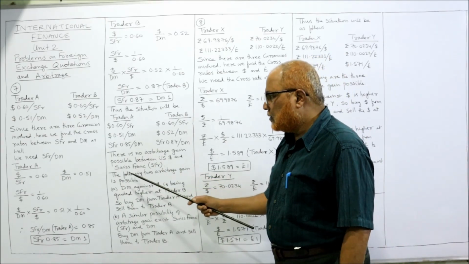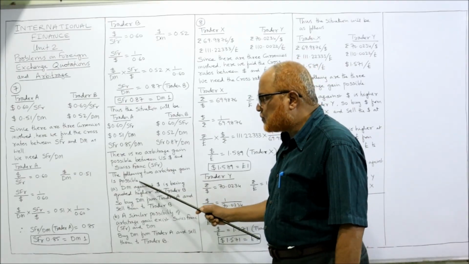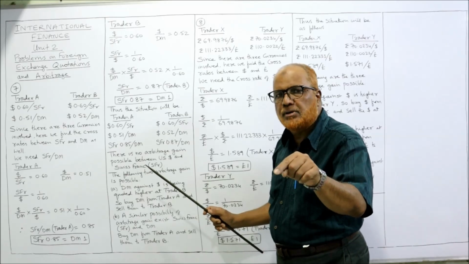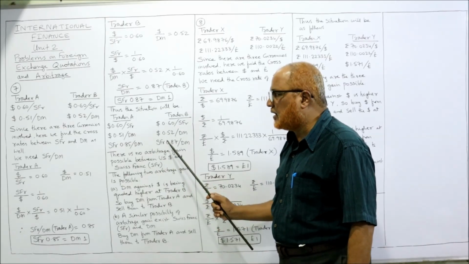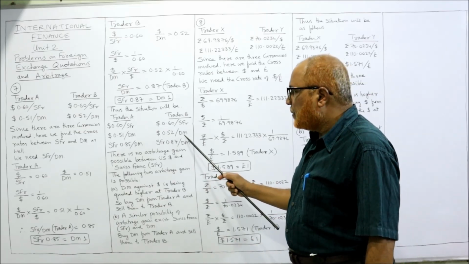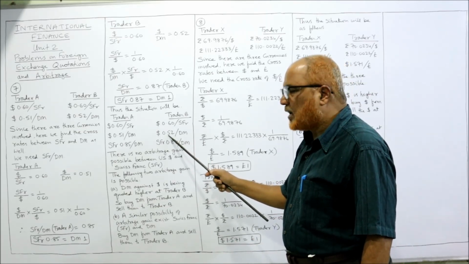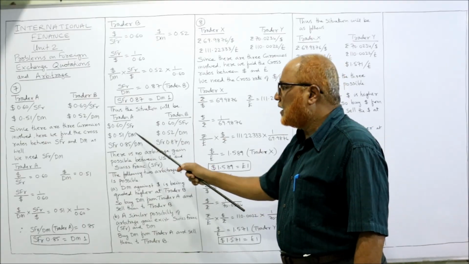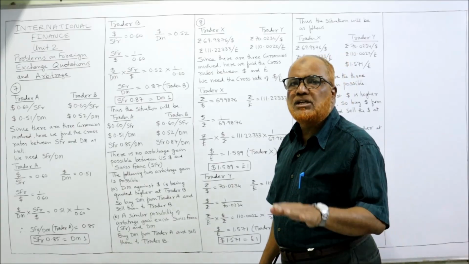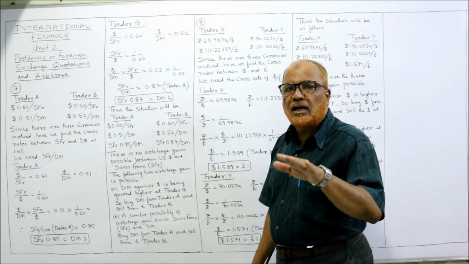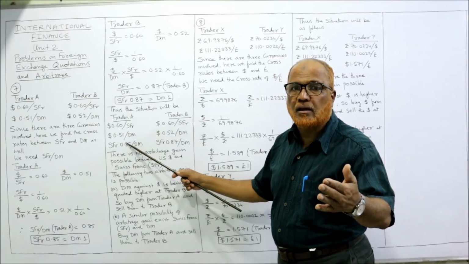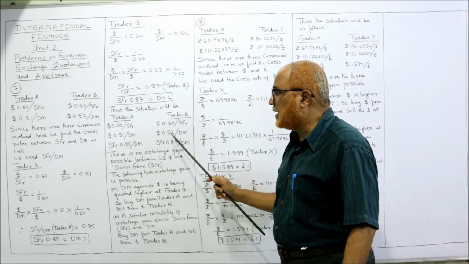Here, now, the following two arbitrage gains are possible. Here the rates are different. That's why arbitrage possibility is there between trader A and trader B. Now how? Now see carefully. Here, per DM, how much dollar we are getting? 0.52. Here per DM, dollar is 0.51. That means DM is cheaper at trader A and DM is dearer or higher at trader B.